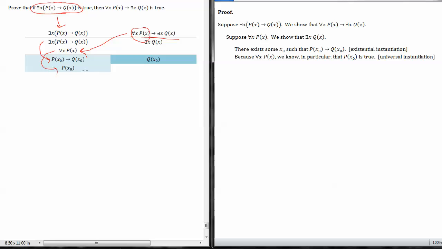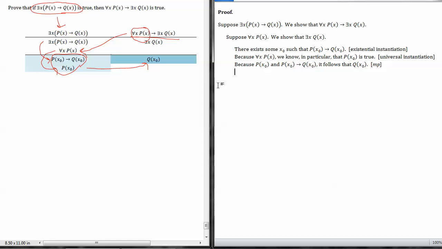And finally, we did modus ponens to get our goal q of x naught. So I can say because p of x naught and p of x naught implies q of x naught, it follows that q of x naught by modus ponens.